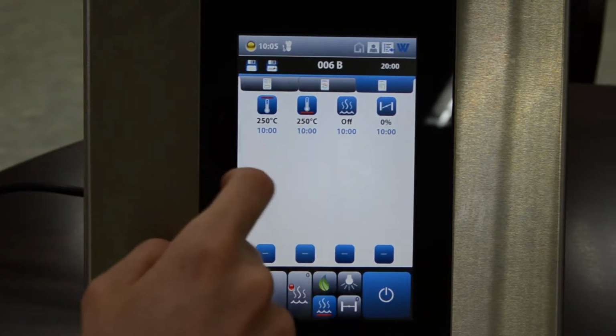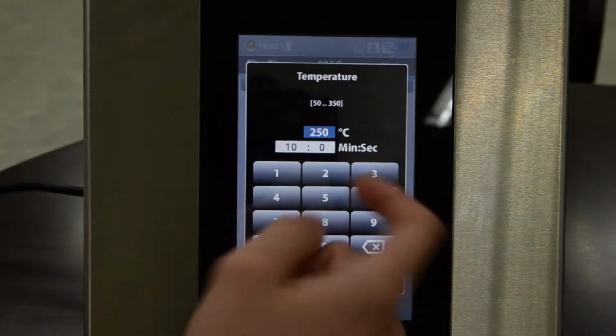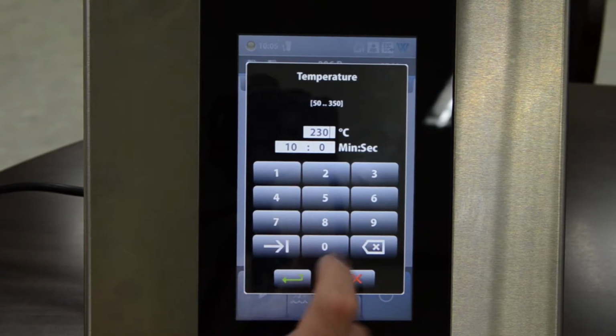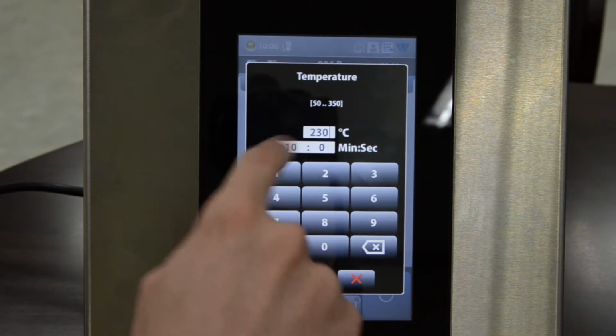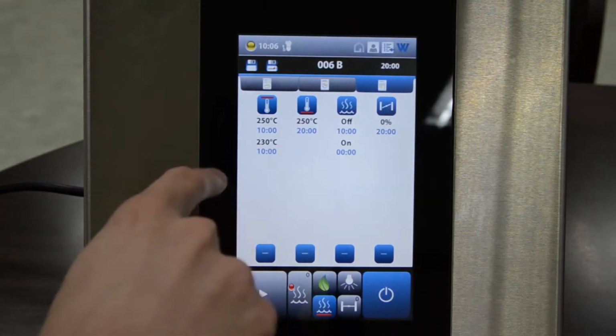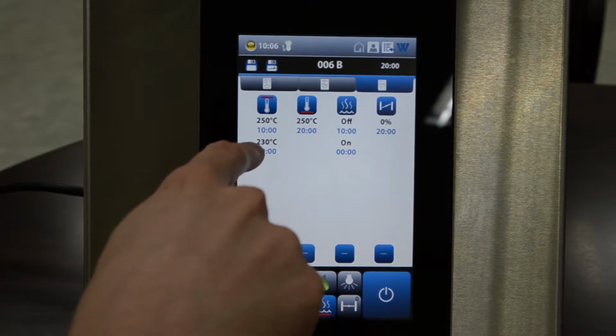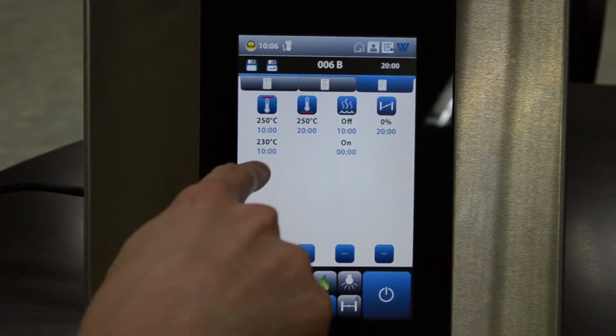For example, let's say with a baguette, we start with a high top heat temperature, but we drop after, let's say, 10 minutes, for example, to 230 degrees. I'll just set another 230 degrees here, 10 minutes, and I confirm. So this means the baking program will automatically drop temperature after 10 minutes for the top heat to 230.